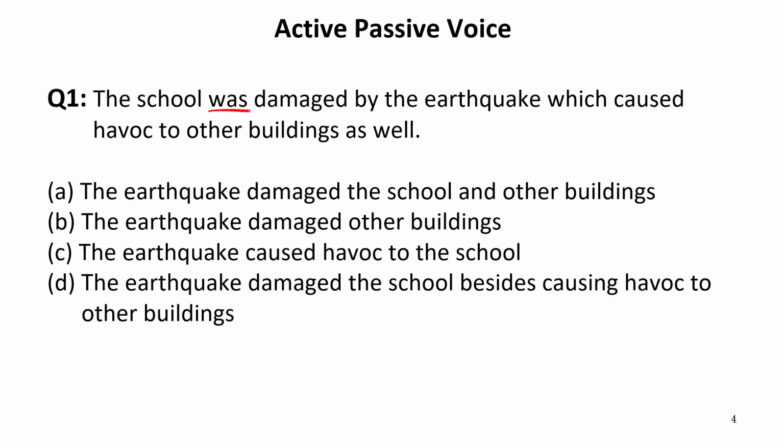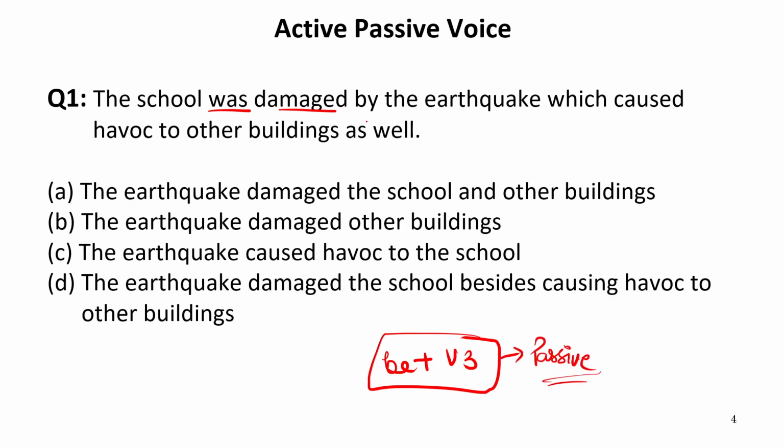Here we have be form, that is was. This is past form of be, and verb third form. Whenever any form of be is followed by verb third form, or the third form of the main verb, it means that this sentence is already in passive voice. Now, the sentence which is given to us over here is in passive voice already. So we have to convert this sentence into active voice.